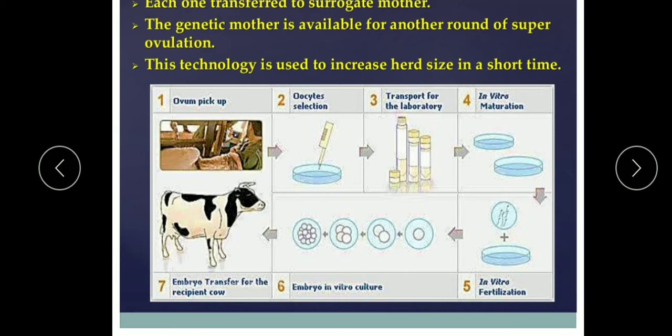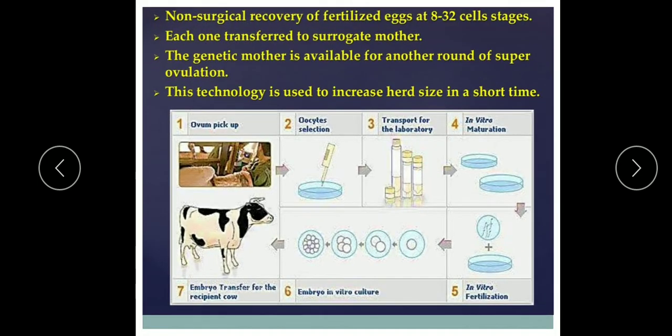So here artificial fertilization takes place, then formation of embryo, embryo in vitro culture, and these embryos are transferred to the recipient cow. So this is multiple ovulation embryo transfer technology.